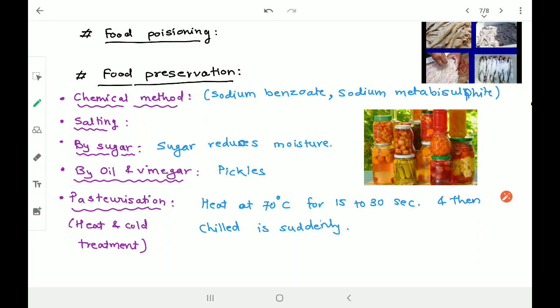Food poisoning, at the same time we need to know about food preservation, isn't it? Nowadays, where we really need food in India, the population is quite high. At the same time, the production of food is not in a similar quantity. So here we cannot afford wastage of food. That's the reason food preservation becomes a very important aspect.